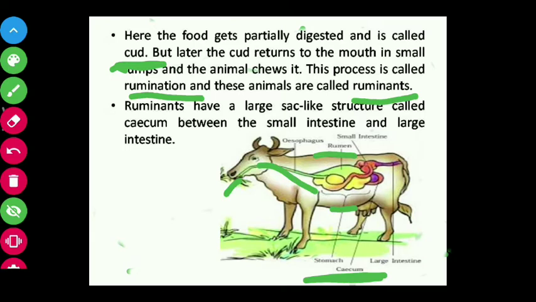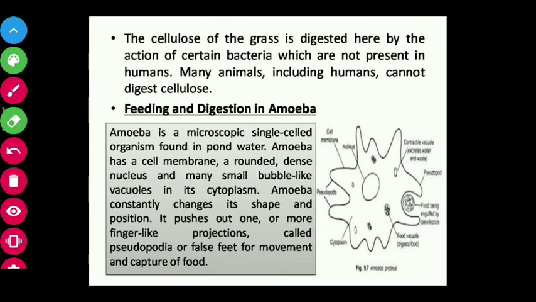Ruminants also have a sac-like structure called the cecum, between the small intestine and large intestine, that helps in digestion. So ruminants are all grass-eating animals. Next, the cellulose of the grass is digested here, where? In the cecum, by the action of certain bacteria which are not present in humans. Humans do not have that bacteria, so that's why humans cannot digest cellulose.